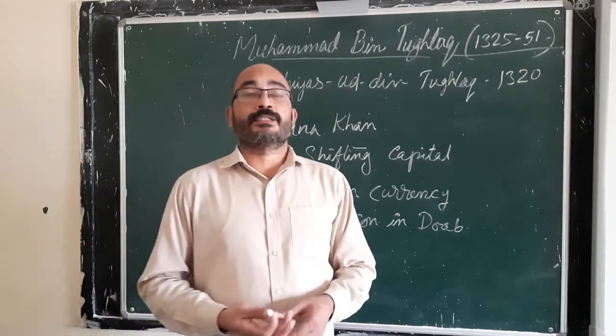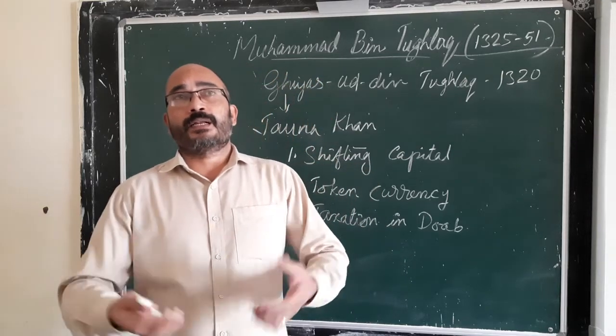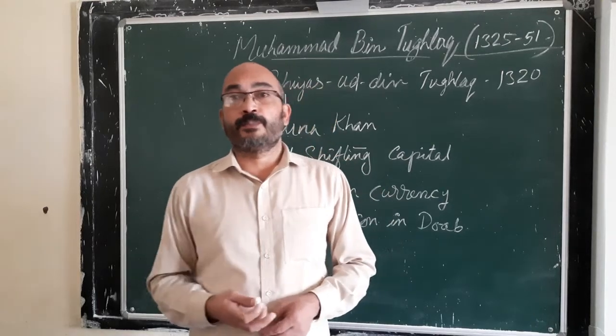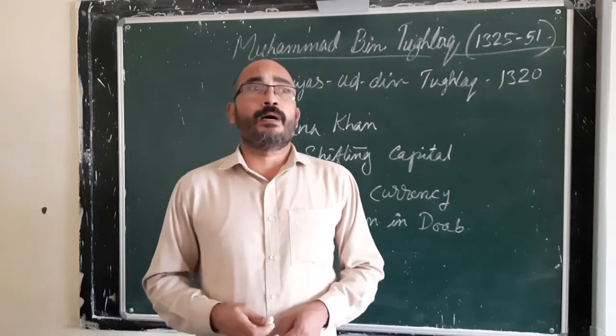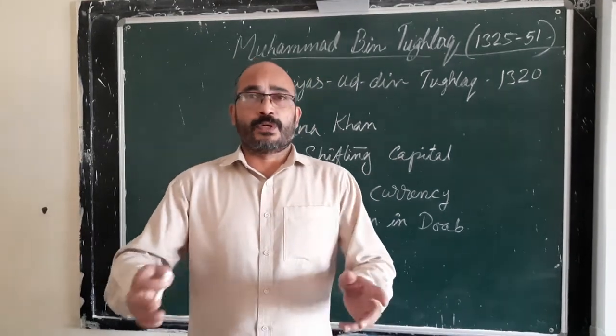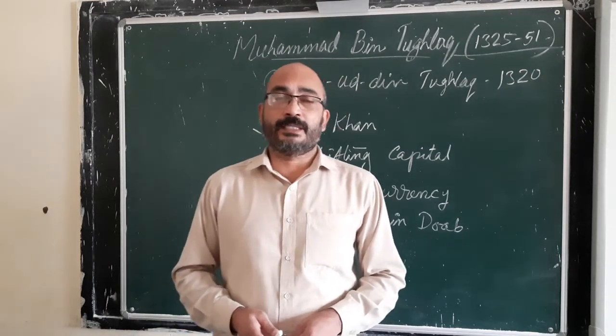People revolted against the Sultan, and many people left their agricultural fields and went to the forest due to the inability to pay tax. The Sultan thought the people were suffering, so he introduced some more reforms. He introduced relief methods in the Doab region.